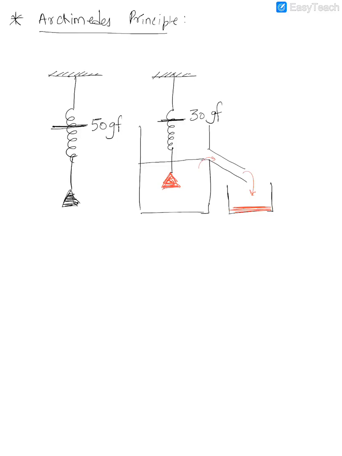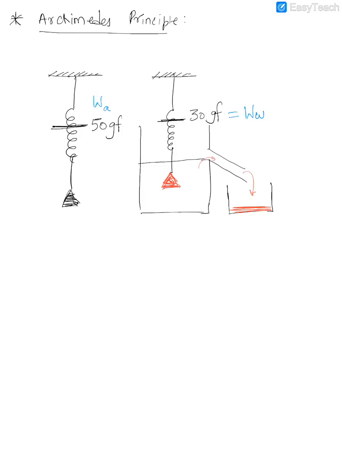Now, this one out here, what we've written, is called the weight of a body in air, because you are weighing it in what? Air. That's why they call it the weight of a body in air. So I'll write it as WA. This is called the weight of a body in water, because you are weighing it in water.